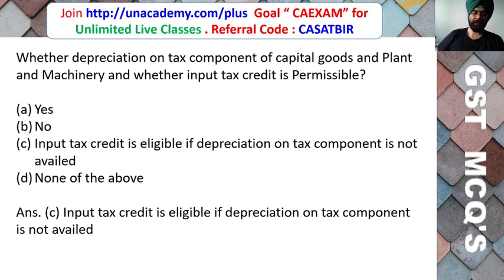So friends, here the correct answer is C. Input tax credit is eligible if depreciation on tax component is not availed.